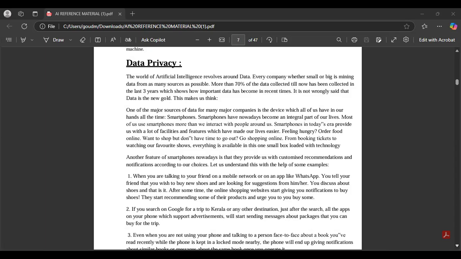We, the users, when we are downloading any app, what do we do? We click on allow, allow, allow. It will ask to access your photos, you click allow. It will ask you to access your contacts, you click allow. It will ask you to access your microphone, you click allow. It will ask you to access your location, you click allow. When we are clicking allow, we are giving the app permission to access all our data, where we do not have any right to ask the app why you are collecting all our data and why you are using it in this way.